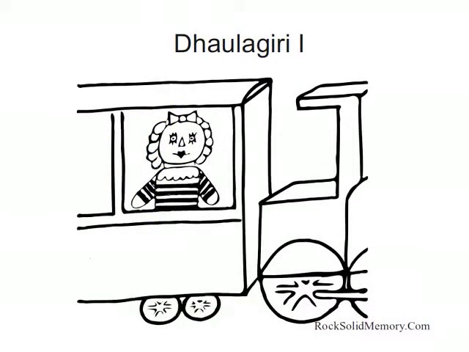The next highest mountain after Cho-Oyu is Dhaulagiri 1. Imagine a doll instead of Dhaulagiri, and imagine the choo-choo train pulling the doll in a carriage.